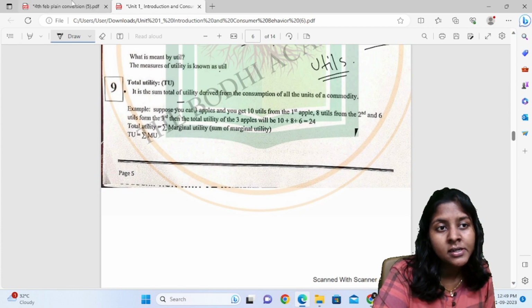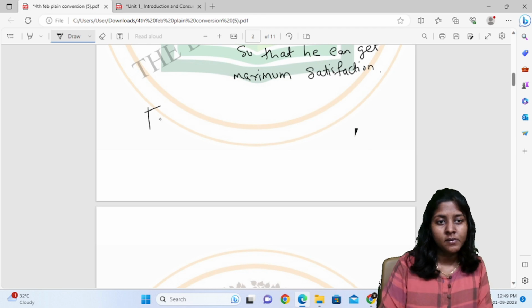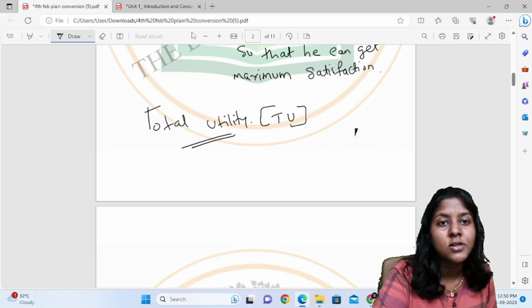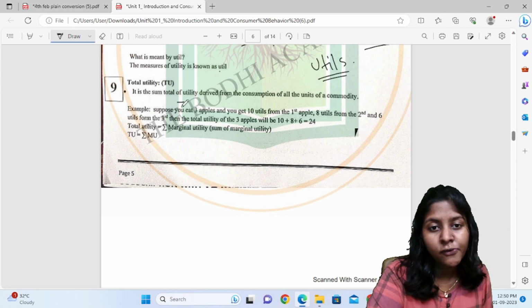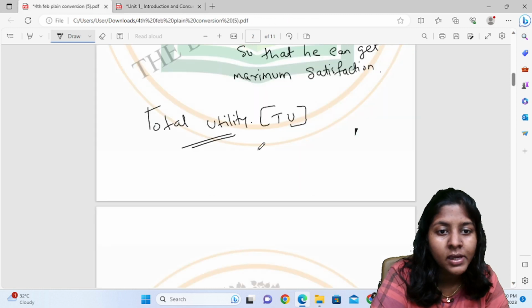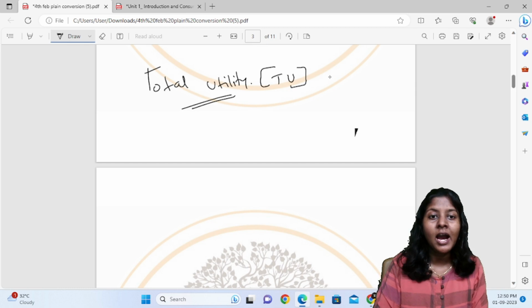Total utility, the concept of total utility, is also very important. It is denoted by TU. It is the sum total of utility derived from the consumption of all the units of a commodity. After consuming all the units of a commodity, how much total satisfaction do you get?